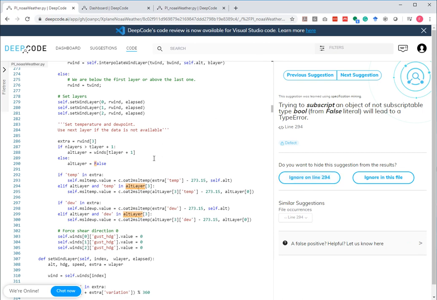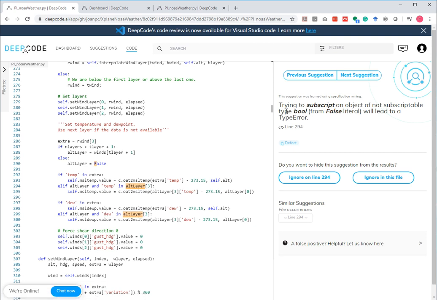So we're opening it. And as you can see, the text says trying to subscript an object. So if you hover over it, you see this is the object, alt layer, of not subscriptable type bool from false, literal, will lead to a type error. So subscript of bool, if this is a bool, obviously this wouldn't work. The index operator here would not work on it. But where does the bool come from?